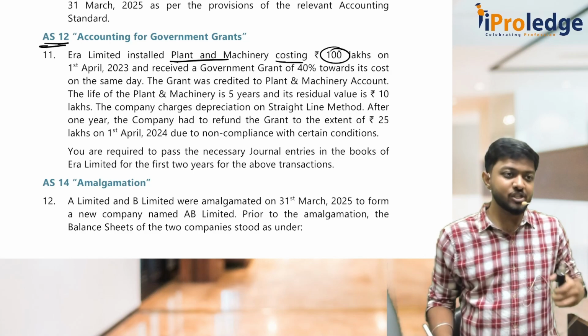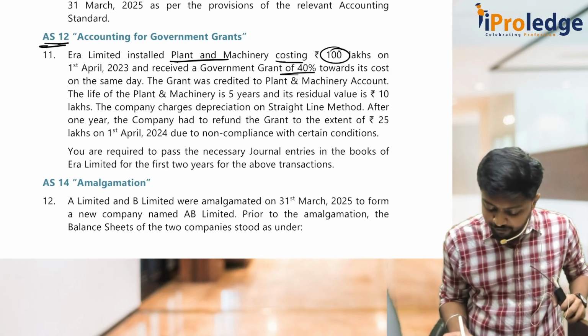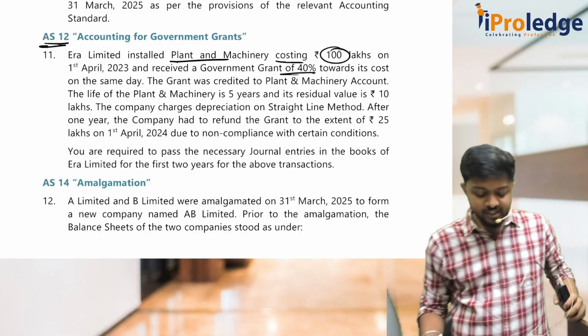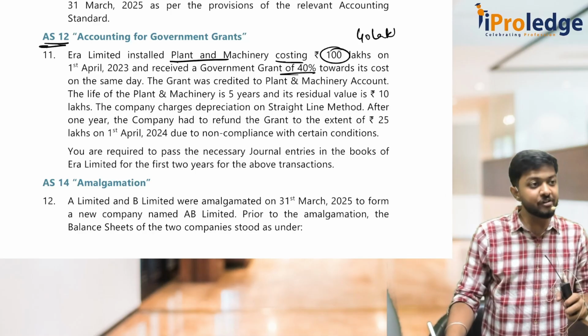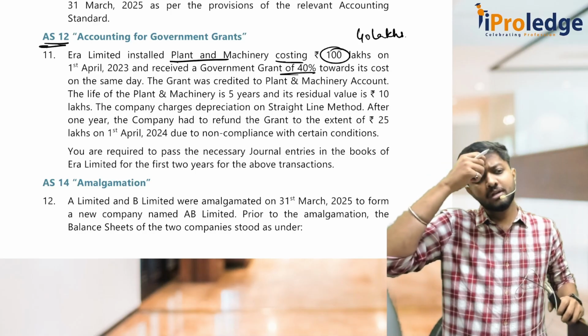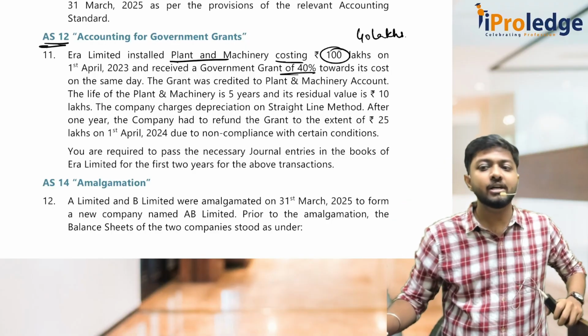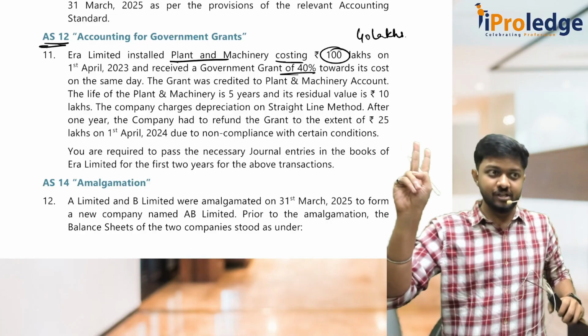So they've installed plant and machinery. Cost is 100 lakhs. They received a government grant of 40% towards its cost. Of the 100 lakhs, only 40 lakhs they received from government as a grant. So what to do? How to account for it? AS12 government grant for depreciable assets. We have two options to do the accounting.